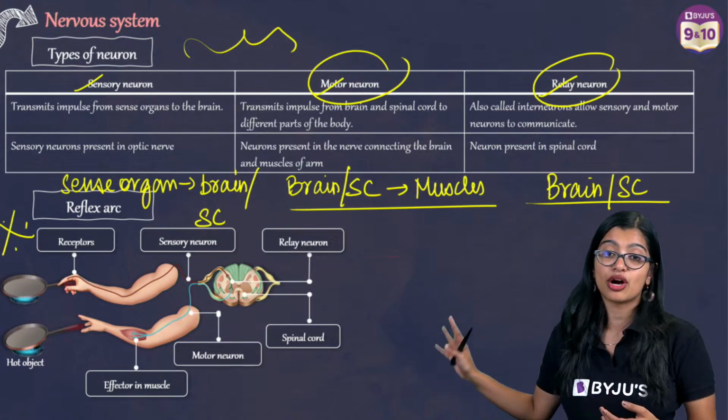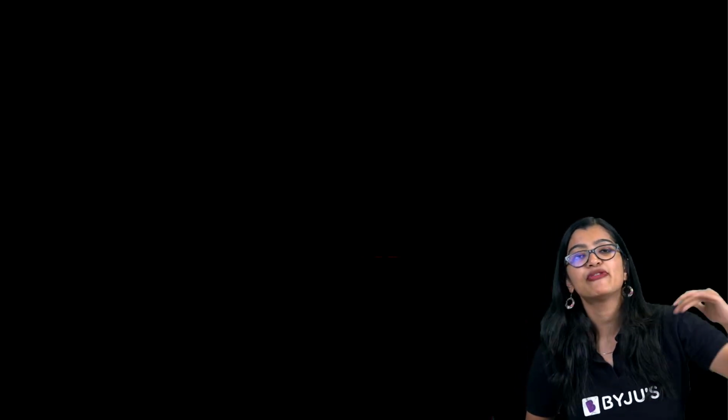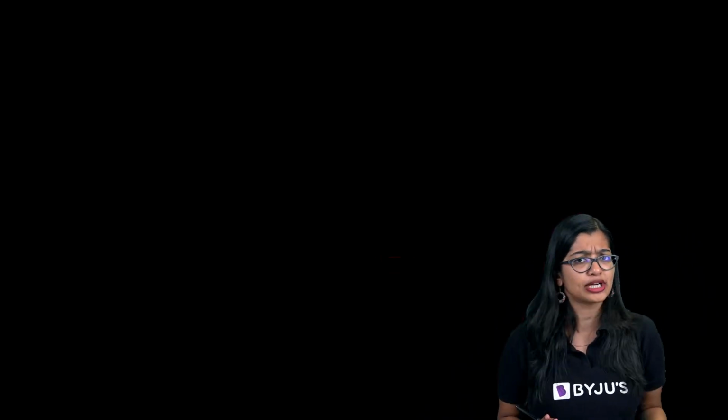It's a very short question, right? Especially from this chapter. So now let's understand a few things. We spoke about something known as reflex arc. But before I get into telling you about reflex arc and all those details, we know that the nervous system is responsible for controlling various activities in our body, right?